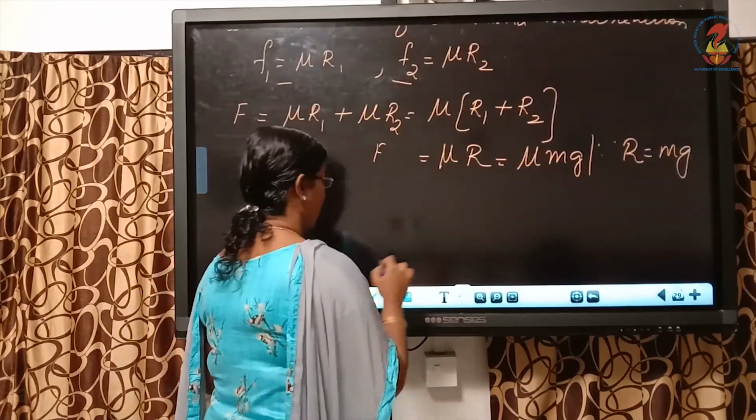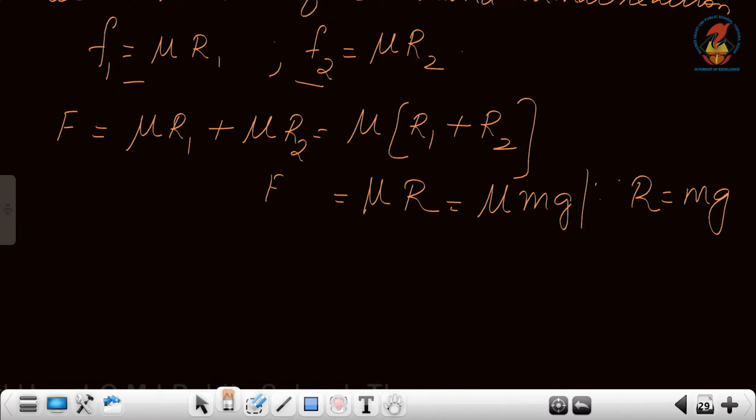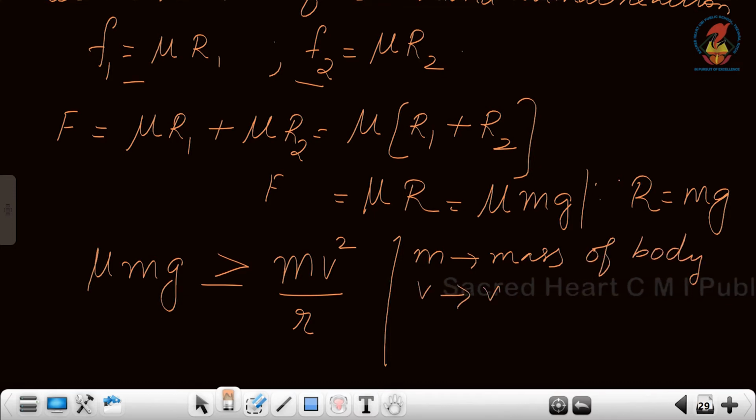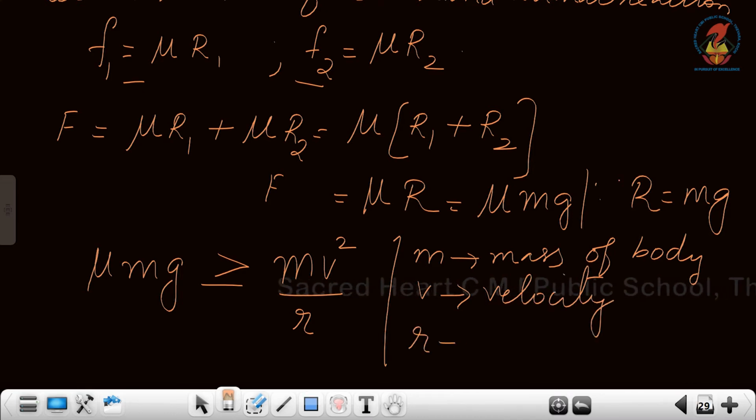So you can write the force of friction, that is mu mg, should be greater than or equal to centripetal force. What is the equation for centripetal force? m v square divided by r, where m is the mass of the body, in this case our car, v is the velocity with which the object travels, and r is the radius of the circular path.